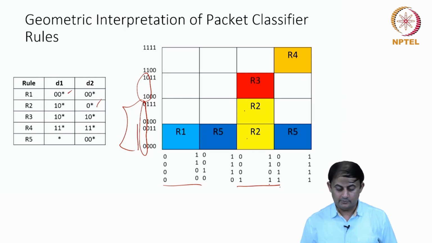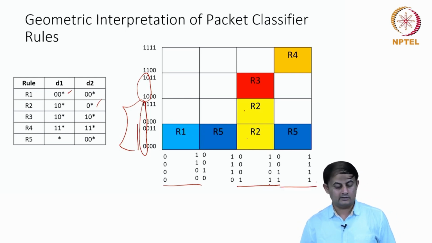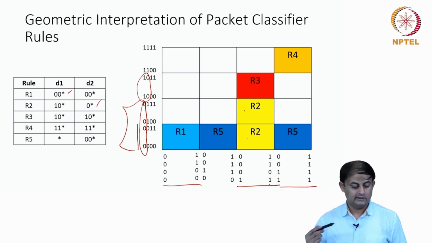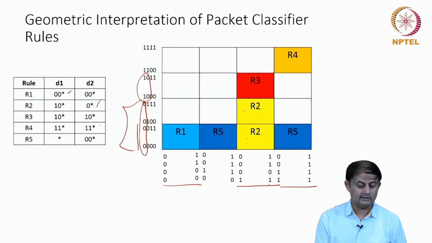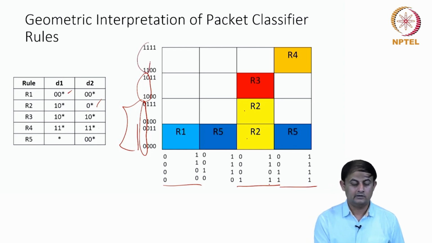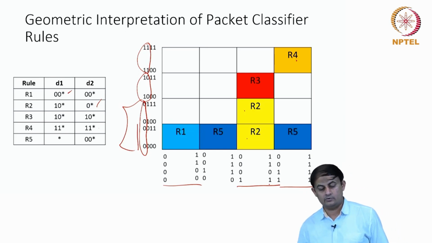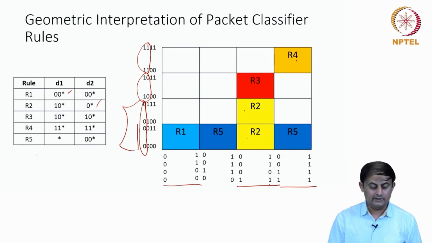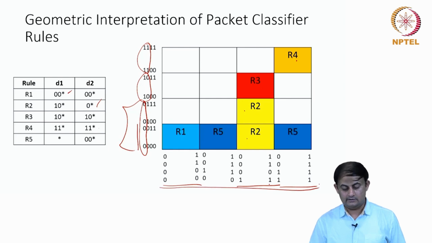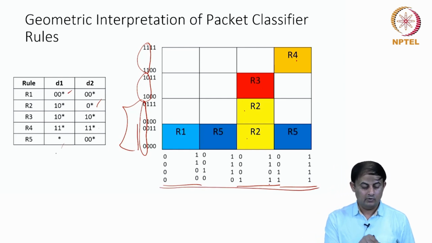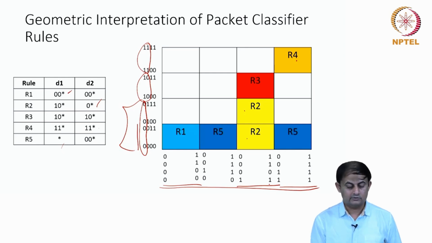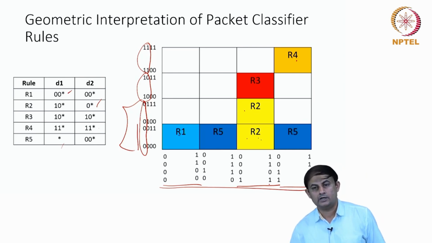And when I go to R4, this is 1 1 star. 1 1 star is in this region on dimension D1, and similarly on dimension D2 also it is 1 1 star. 1 1 star in dimension D2 is this one. That's why this is labeled as R4. And when I come to R5, this is star. Star indicates the entire range on the x-axis, but the y-axis is 0 0 star. So 0 0 star is these four values themselves, but R1 and R2 have already occupied the space.